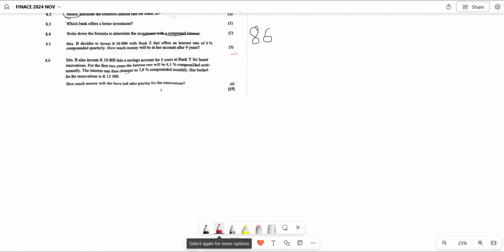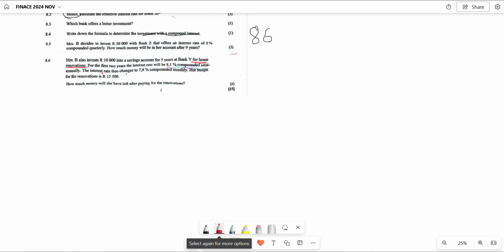Now we understand there that the main objective of this investment is that Mrs. B, at the end of the investment, wants to do house renovations. Perfect. Then they say further, for the first 2 years, the interest rate will be 8.1% compounded semi-annually.